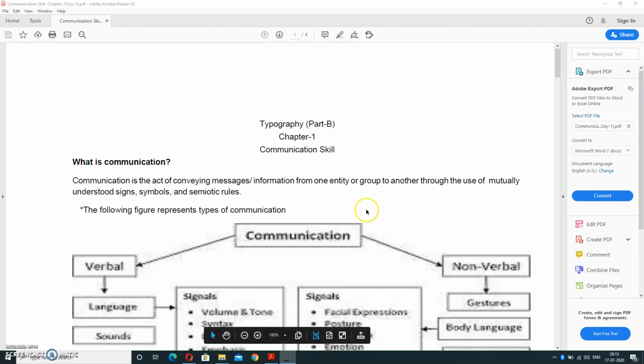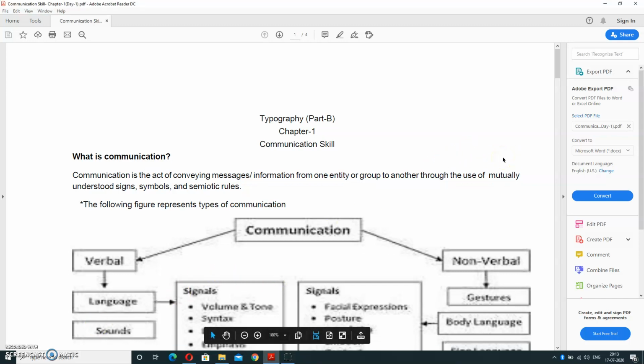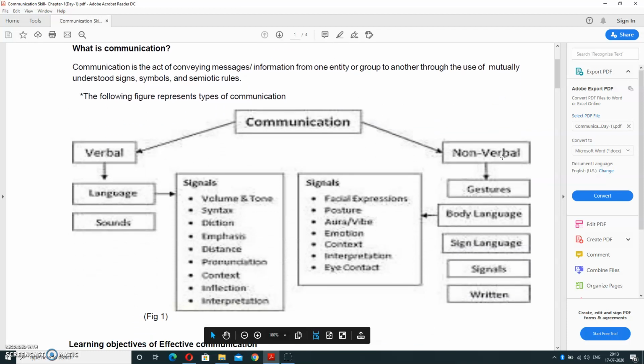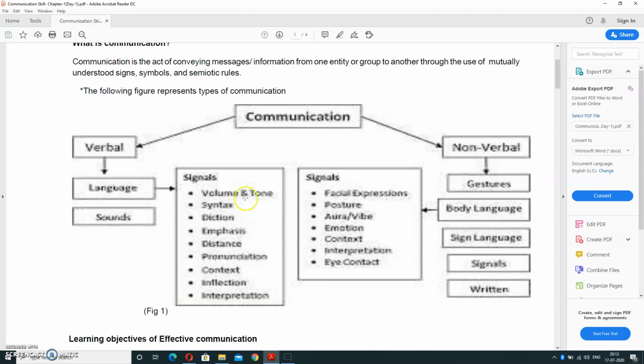Communication could be either verbal or non-verbal. In verbal communication, the major thing required is language. Language is a common tool that helps to transfer ideas between two persons, and both persons use the same language. That's why verbal communication is possible.